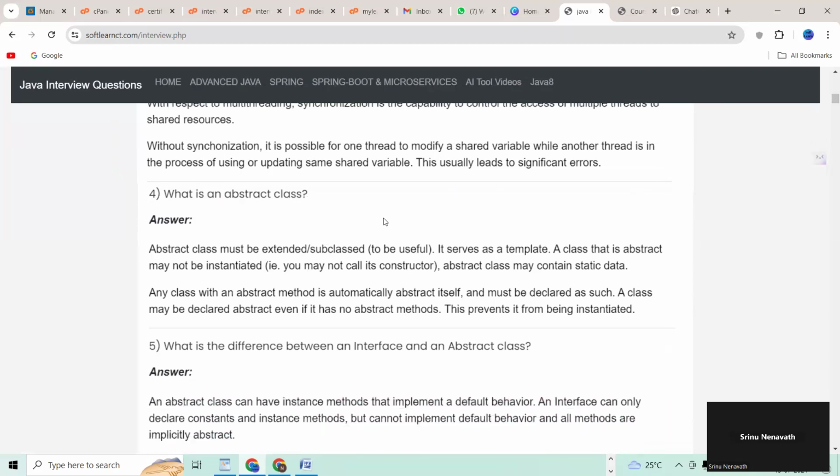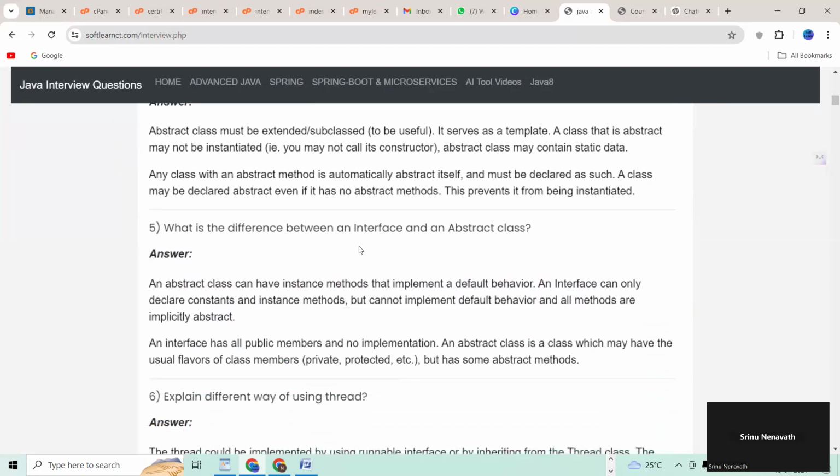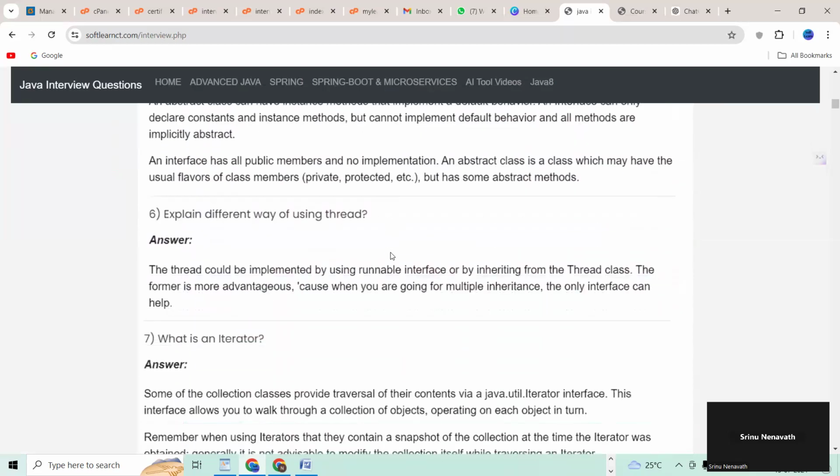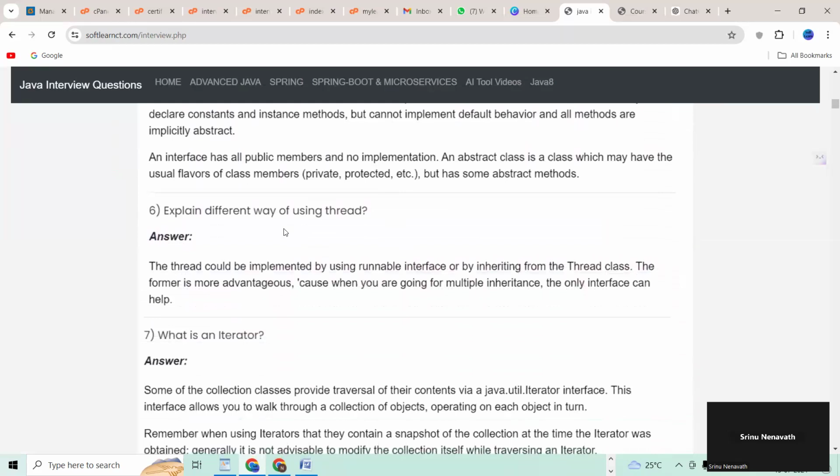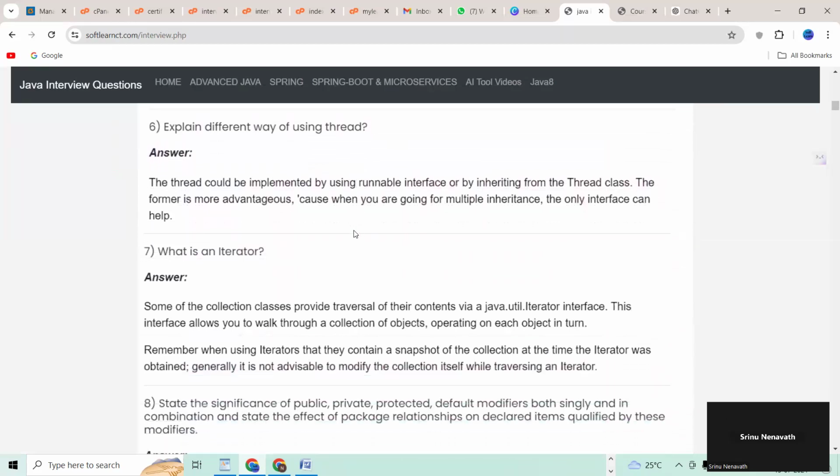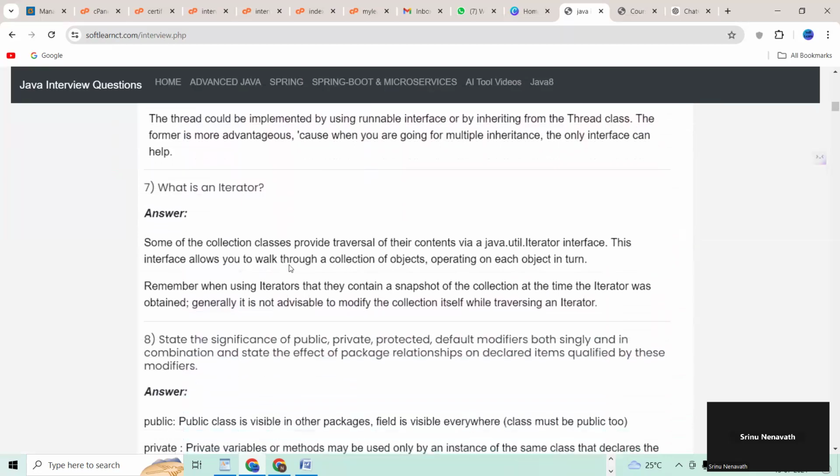What is an abstract class? Fifth one, what is the difference between an interface and abstract class? Sixth one, what is the difference way of using thread? And seventh question, what is an iterator?